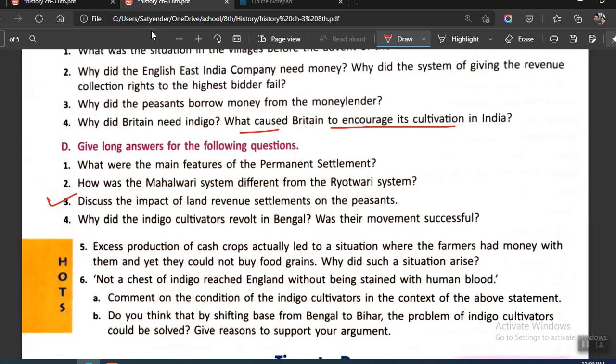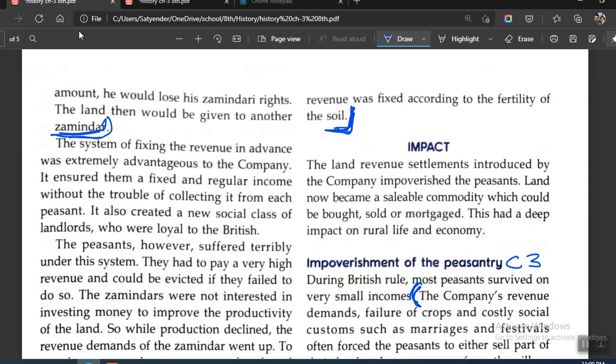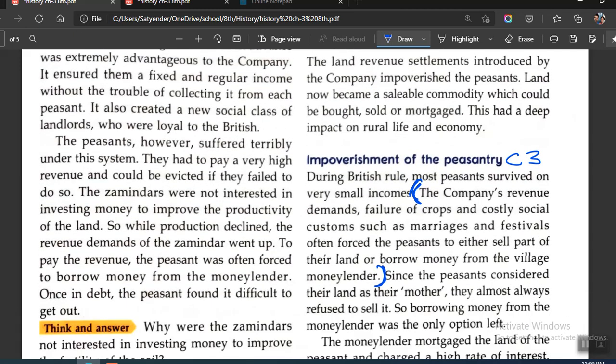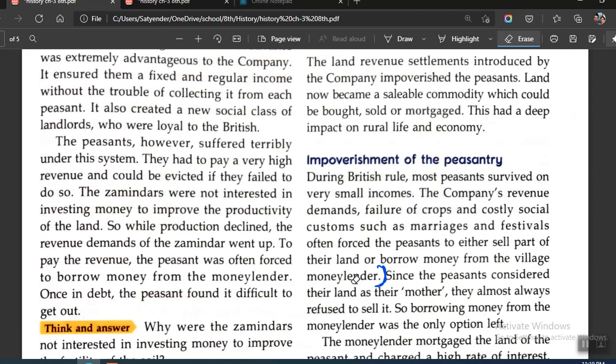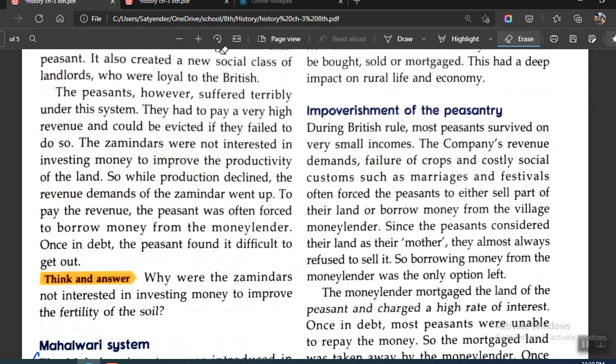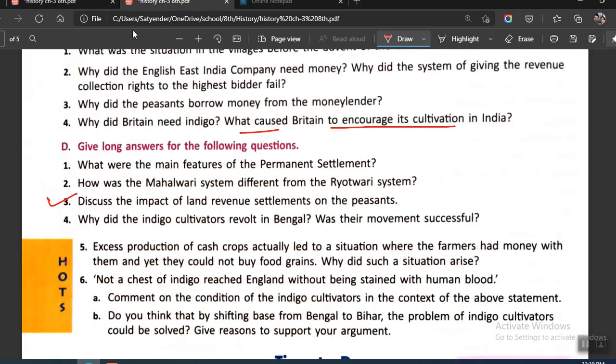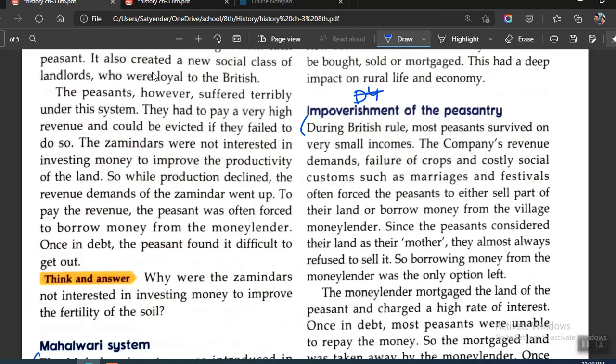Okay, moving on to the next question, we have discuss the impact of land revenue settlements on peasants. So land revenue, we again come to this paragraph which is related to impoverishment of peasantry. So we will be starting from here, impoverishment of peasantry. Most of the peasants survived on small incomes. So you start from here. This is your D4. Let me just check. Okay, this is D3.